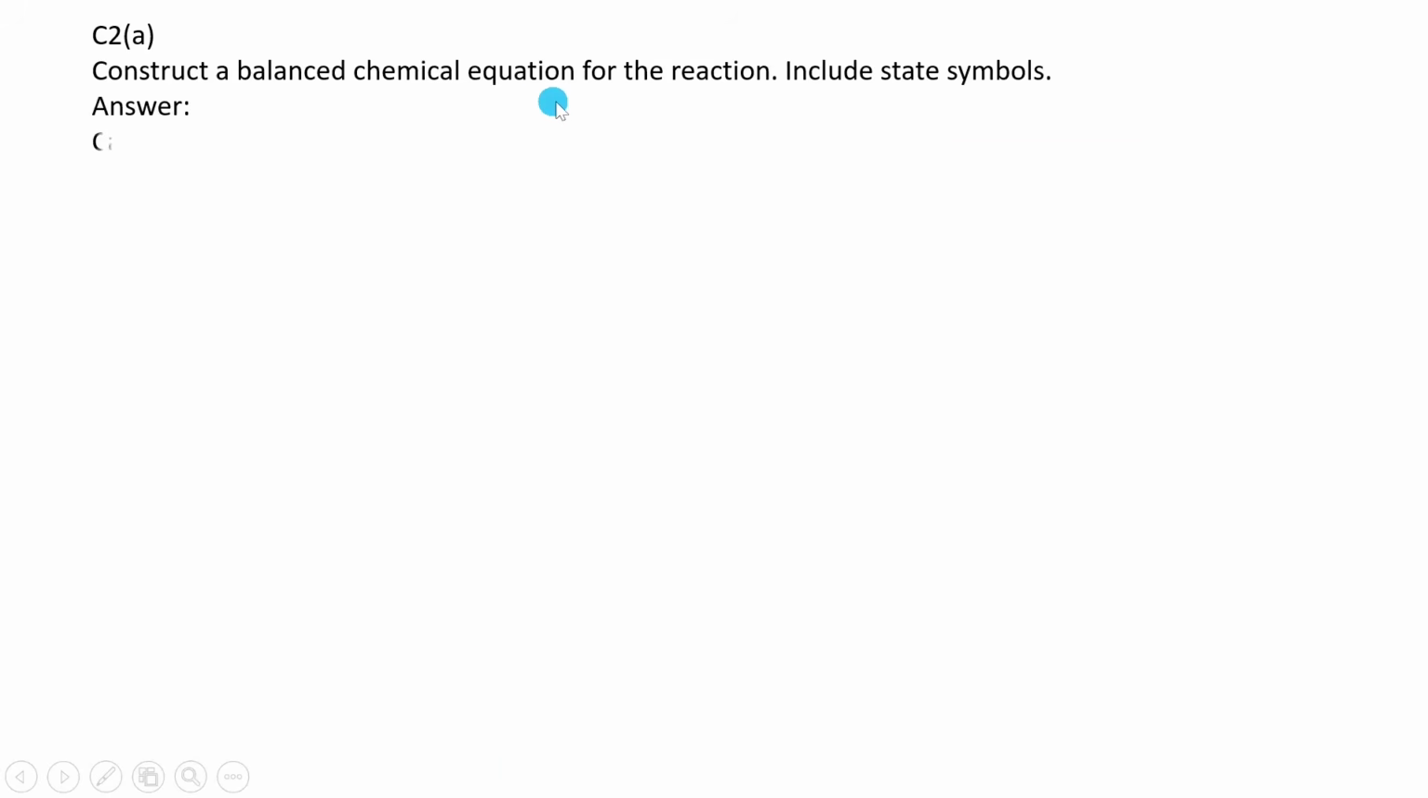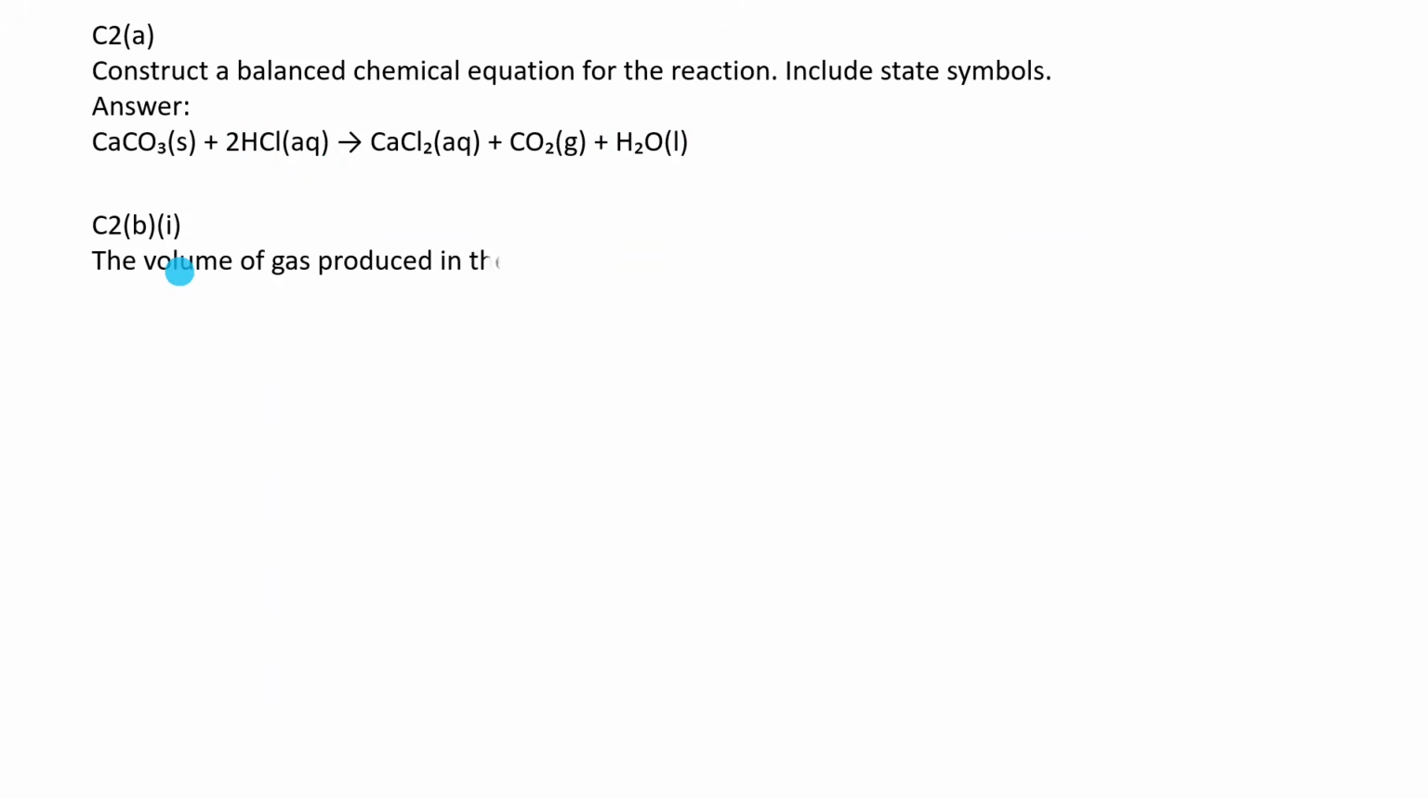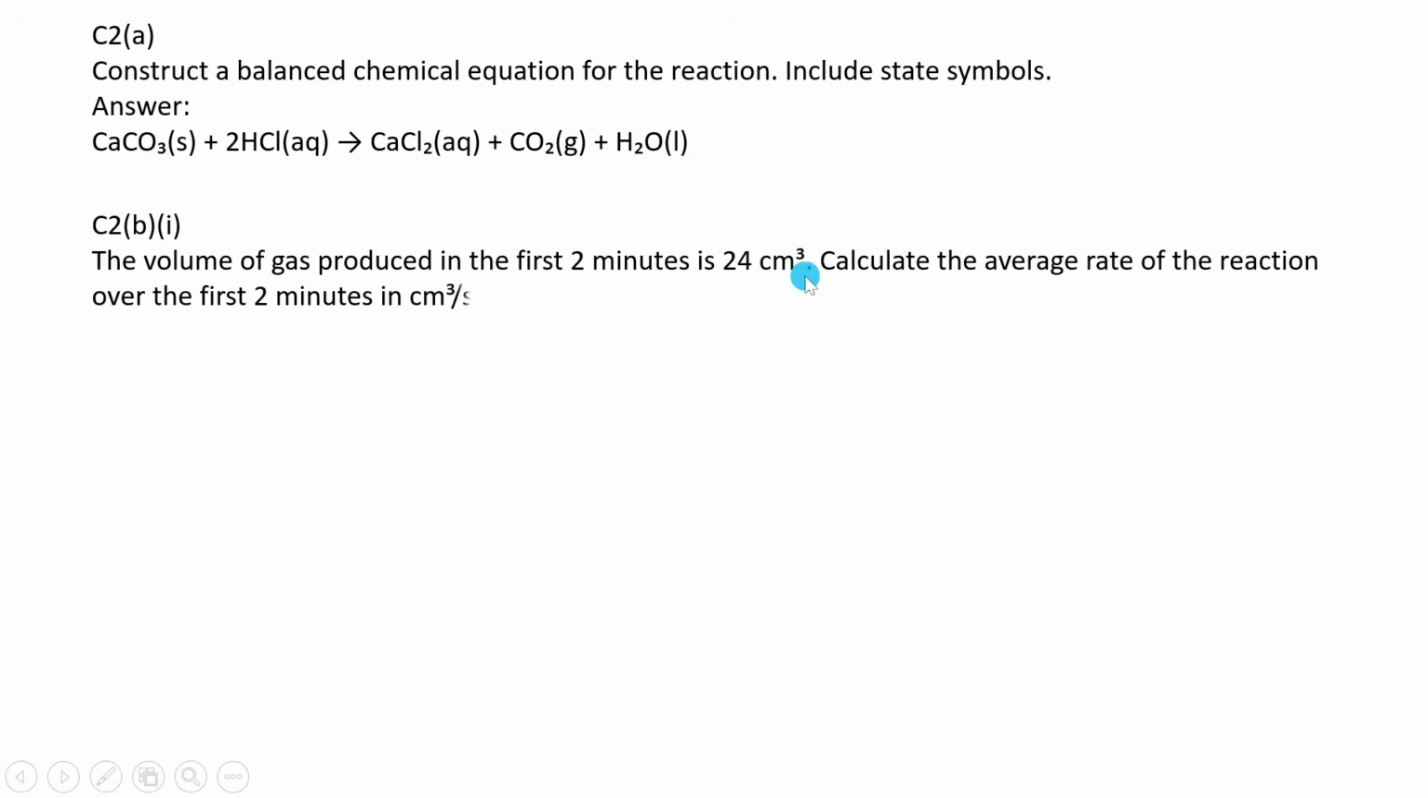Okay, let's answer this one. So with the first, they're saying construct the chemical equation for the reaction, include state symbols. So this is a balanced chemical reaction between calcium carbonate and hydrochloric acid, and we have included state symbols here. Okay. Then C1, they said the volume of gas produced was that. Calculate the average rate of reaction.